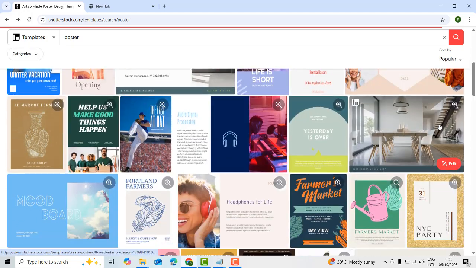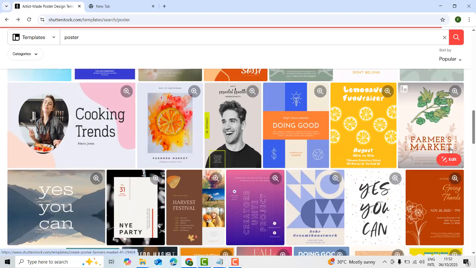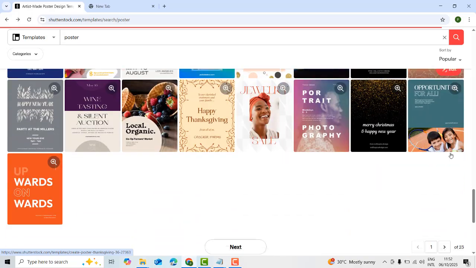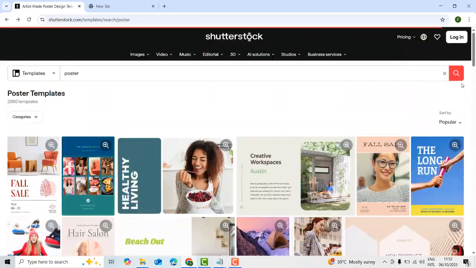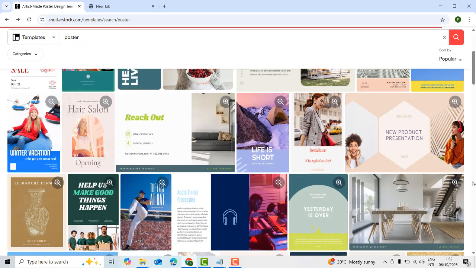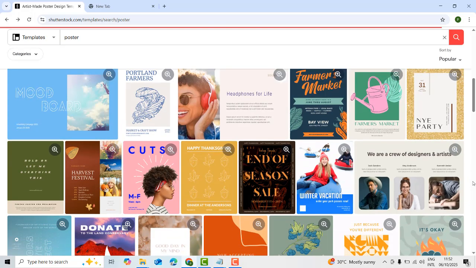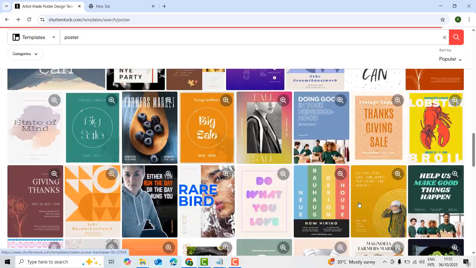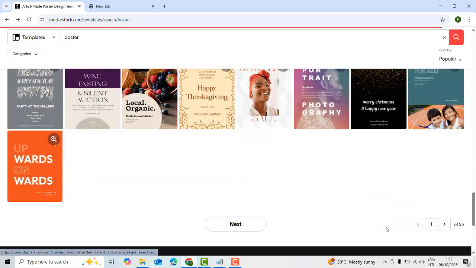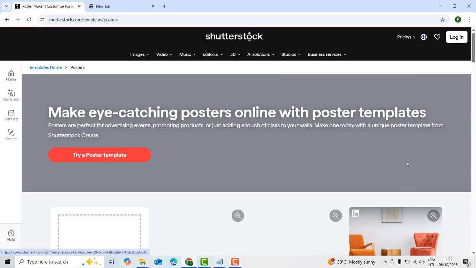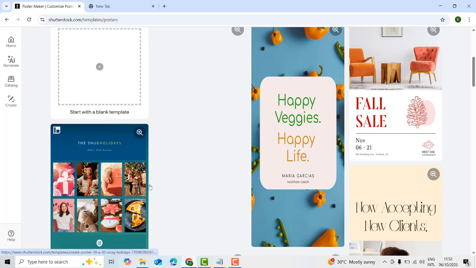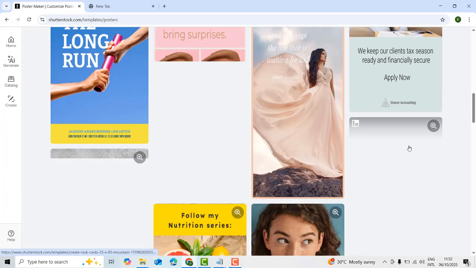If your images are continuously uploaded and continuously downloaded, Shutterstock promotes your profile to all the people, so your sales will increase day by day. So you have to try out these things, very important stuff, and you will be able to make money even while you are sleeping. These are very good designs here. These are the things you have to earn money on.